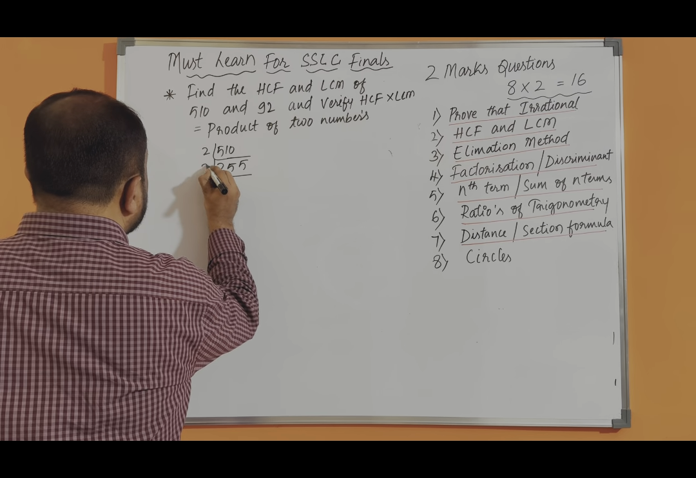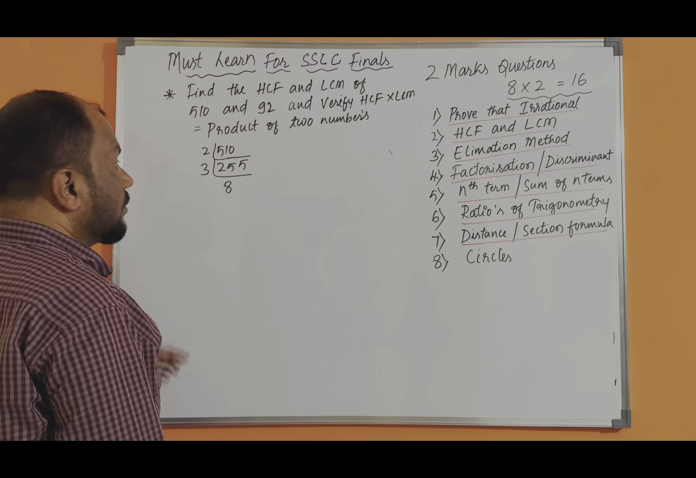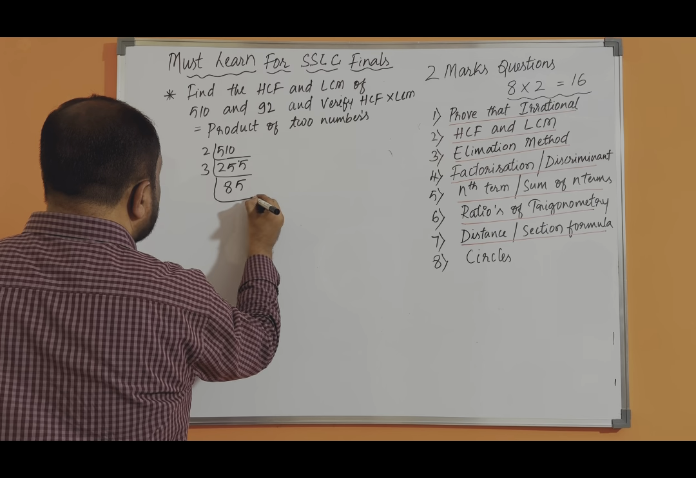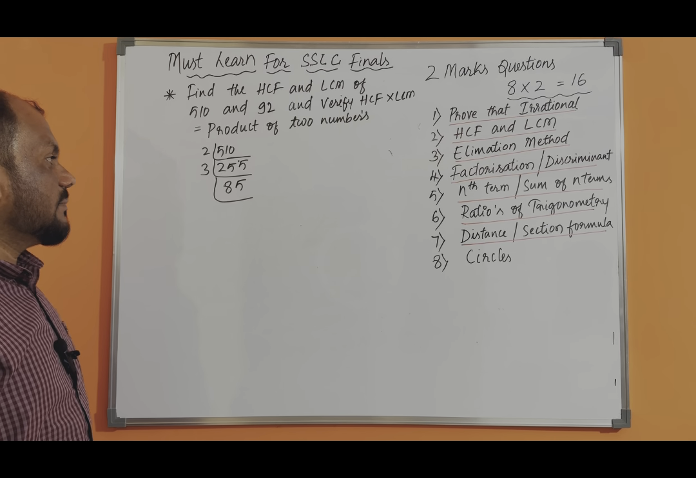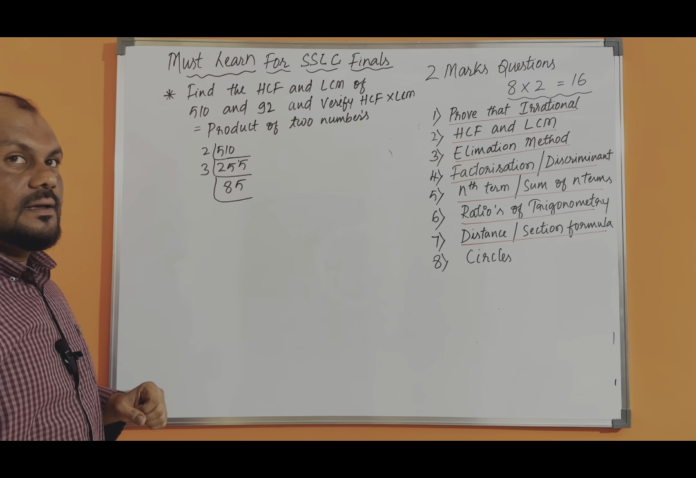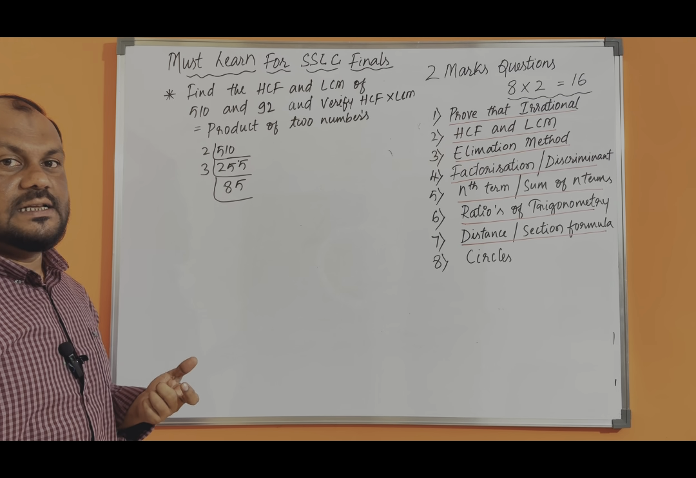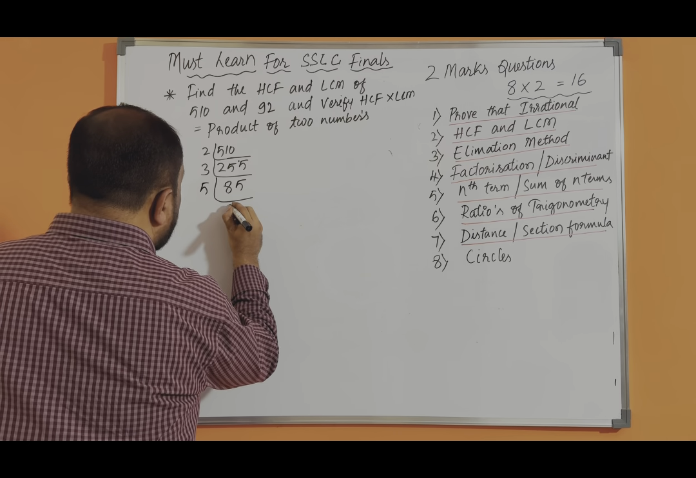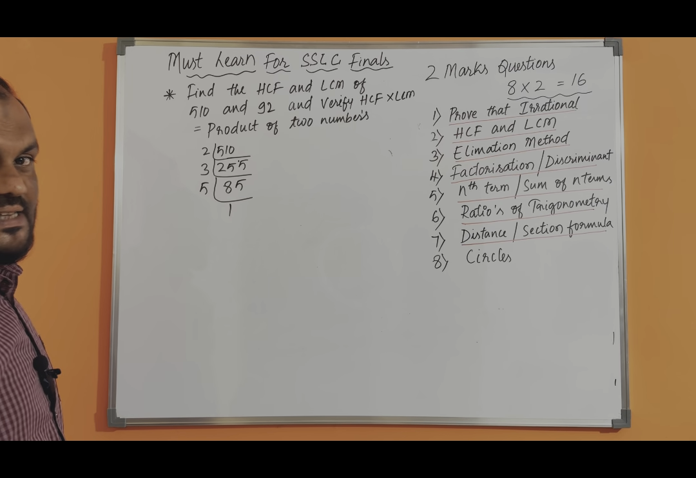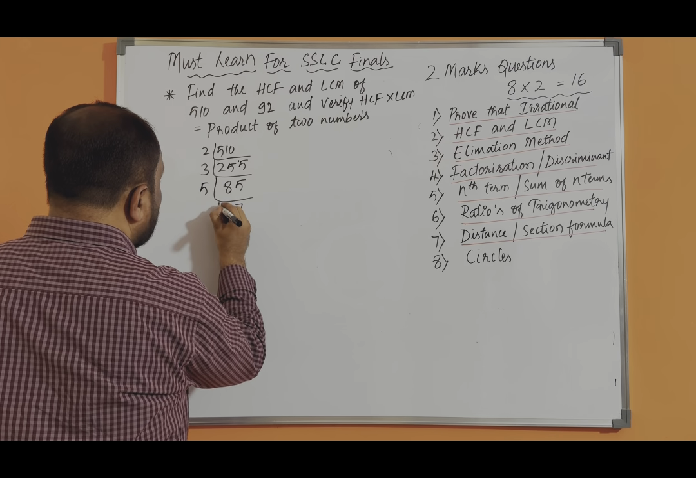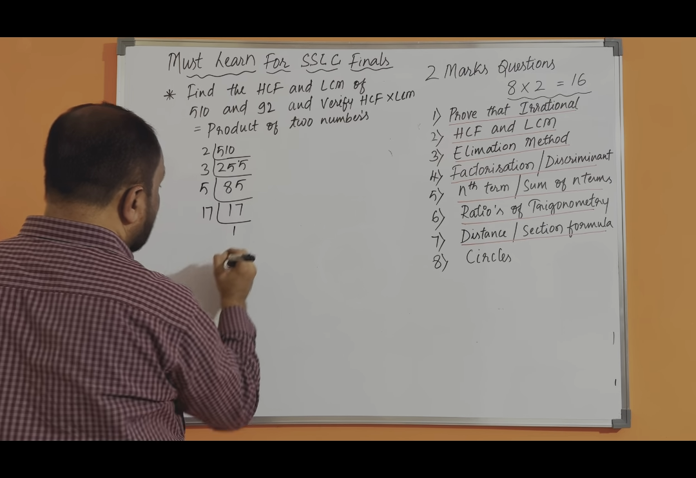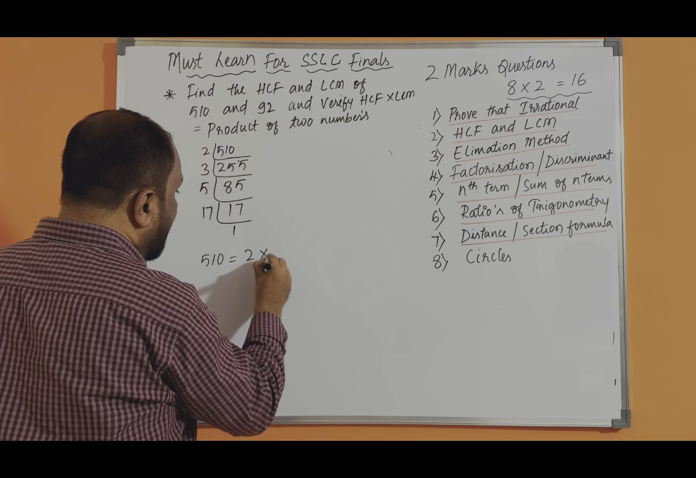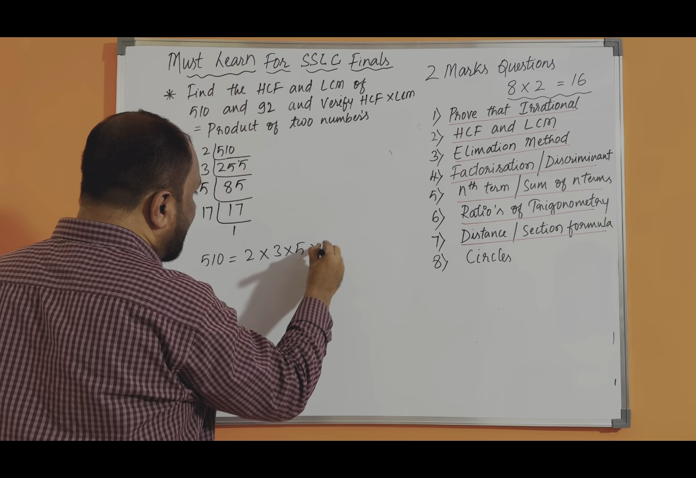So let us start with 3. 3 eights are 24, 1 remains, take 1 this side, then it becomes 15, 3 fives are 15. So we get 85. Now check whether 85 is divisible by 3 or not. 8 plus 5 is 13. 13 is not falling in the 3 table. So we go to 5. 5 seventeens are 85. Now 17 is also a prime number. So 510 can be expressed as 2 into 3 into 5 into 17.